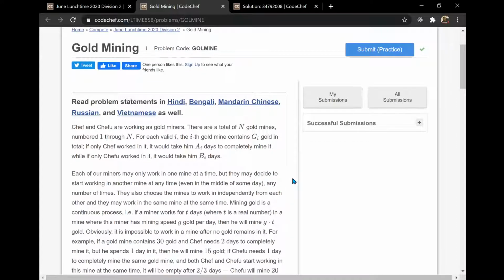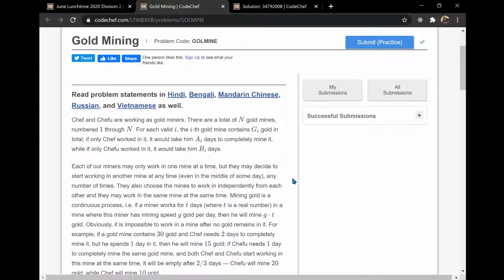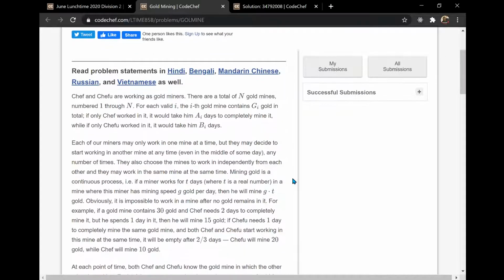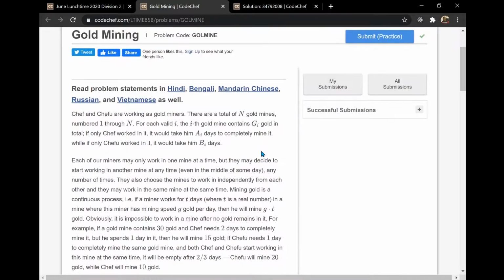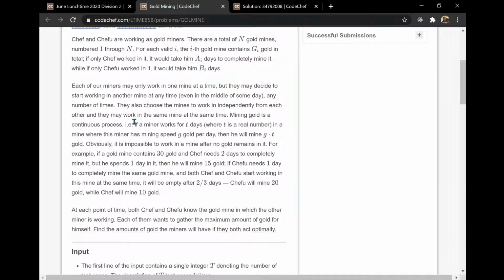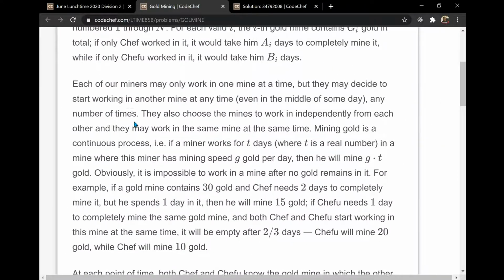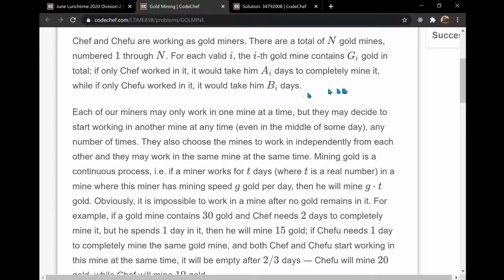This was a really interesting problem, but as compared to its difficulty, that means the number of positions it appeared on in the contest, it was relatively easier. So now here is the problem statement. You can read the problem, but if I explain the problem to you in simple terms without missing any important point, then the problem is something like this.